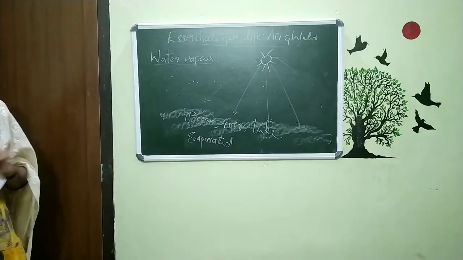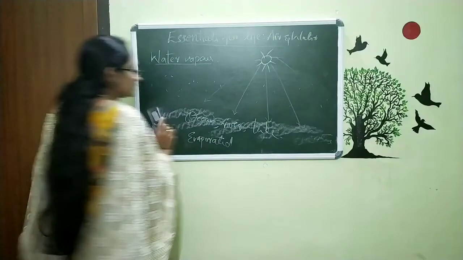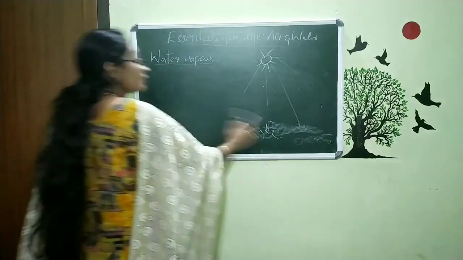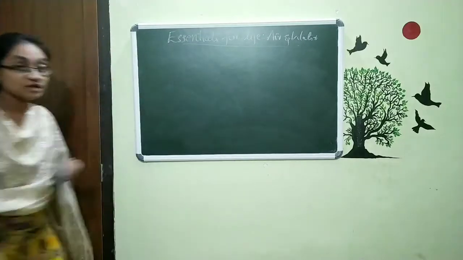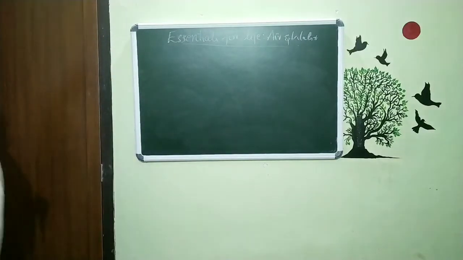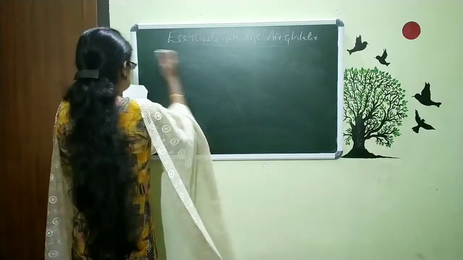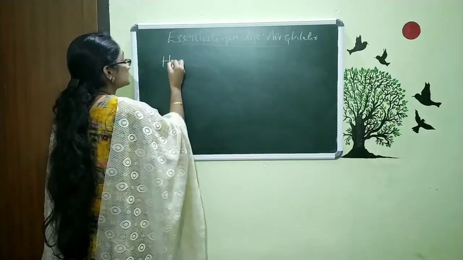Within our atmosphere there is water vapor, and for that I can call a particular name, that is humidity.